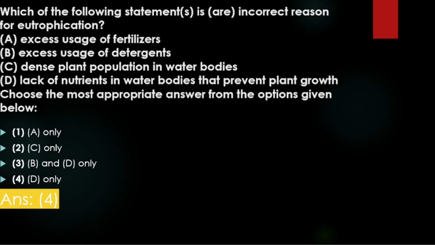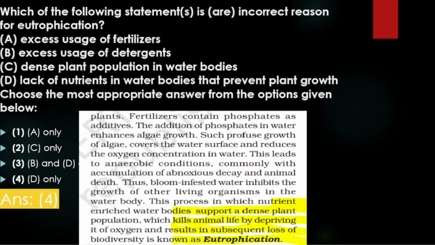It has been asked incorrect, so D is the only incorrect one. Eutrophication means addition of nutrients to water bodies, which leads to excess, and which can be caused by excess use of fertilizers and detergents, which leads to dense plant population.